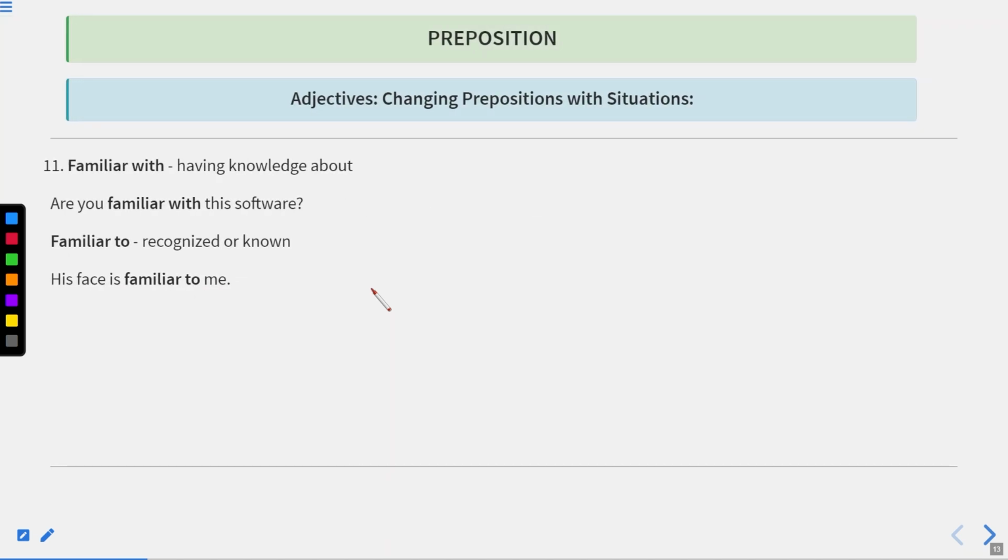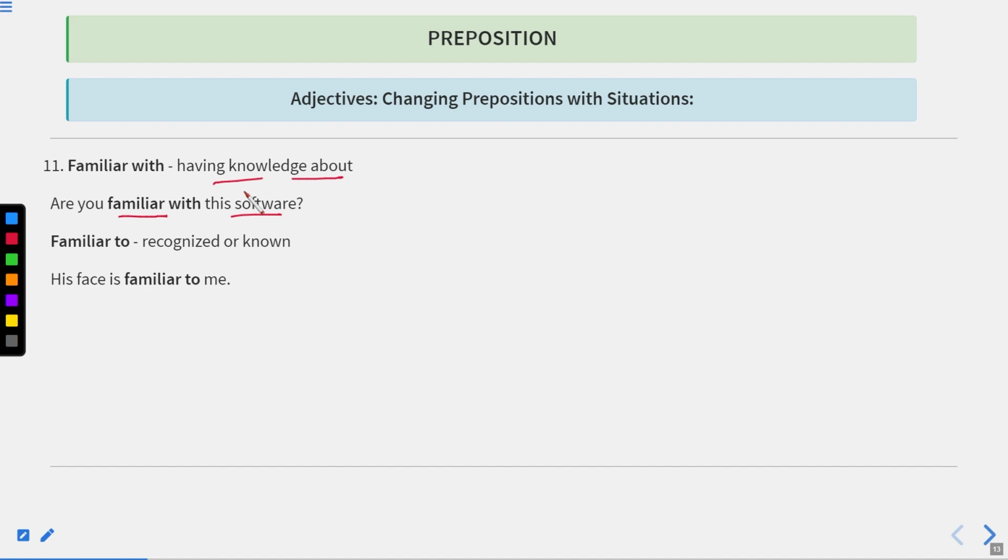The next one is familiar with or familiar to. So we have two phrases, either familiar with or familiar to. How do we use them? Familiar with is basically having knowledge about something. If we have knowledge of some subject, we can use familiar with. But familiar to is when someone is recognized or known. Familiar to is used for a person, whereas familiar with means when we have acquaintance with some fact or knowledge.